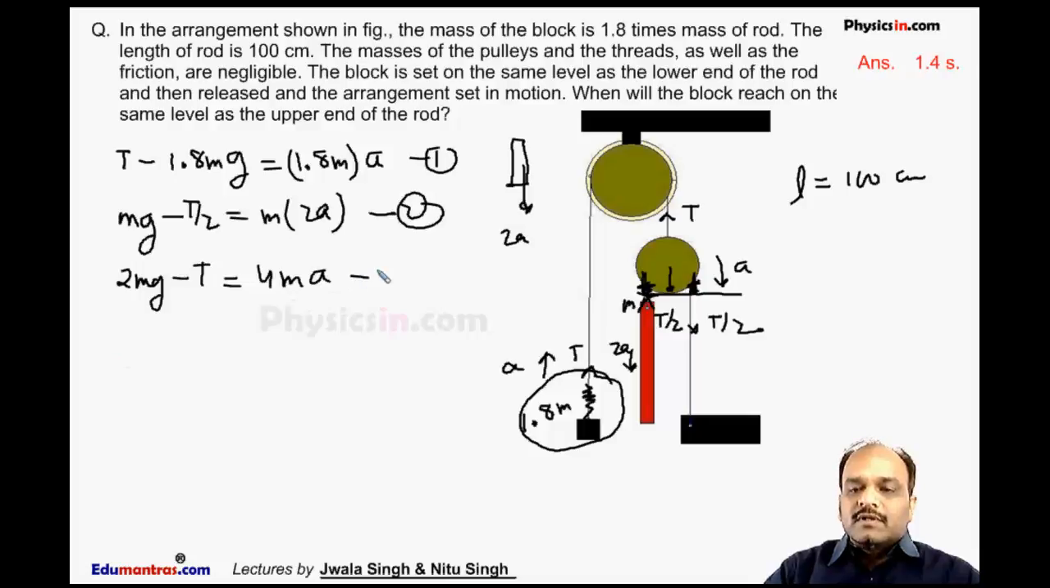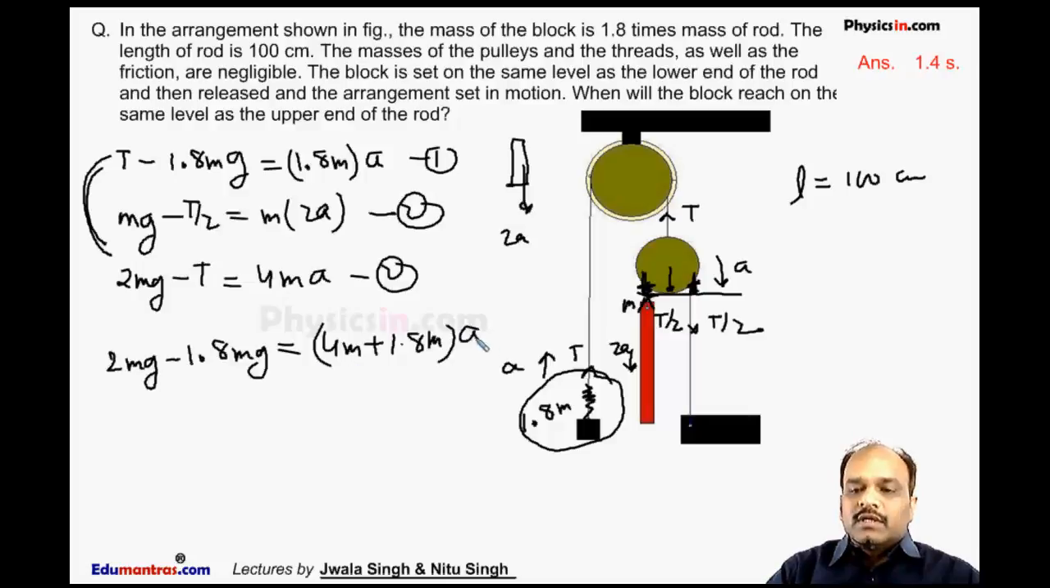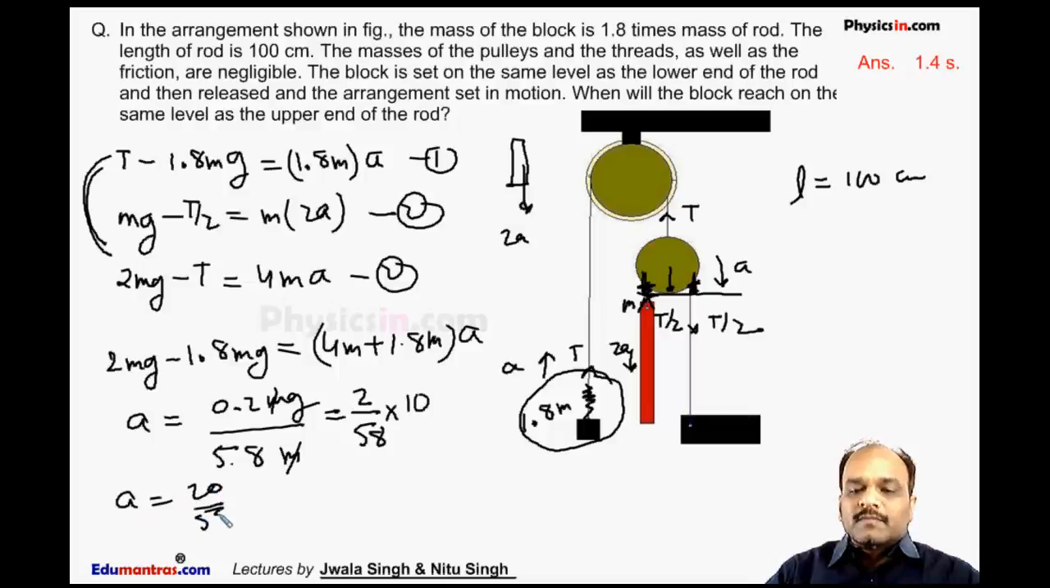Now if we add these two equations, it becomes 2 mg minus 1.8 mg is equal to 4m plus 1.8 m into a. So from here we get a is equal to 0.2 mg divided by 5.8 m. So m will cancel out. We get 2 by 58 into 10. So the acceleration of this comes out to be 20 by 58.